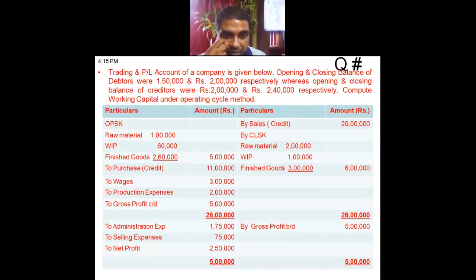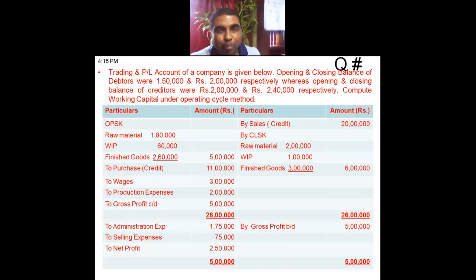Wages are 11 lakh. Production expenses are given. Gross profit is this much. Admin expenditure is this much. Selling expenditure is this much. Net profit is this much. On the right hand side, sales is given. Closing stock consists of raw material, WIP, finished goods. Gross profit is given.